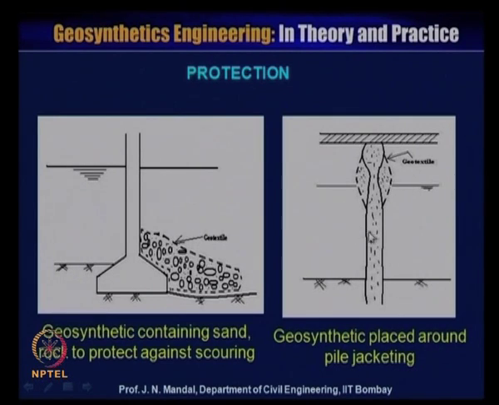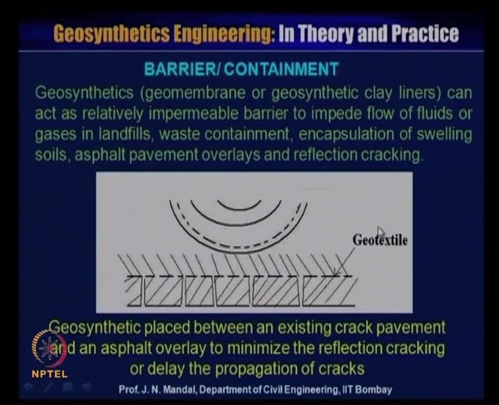Now on the right hand side you can see the geosynthetics placed around the pile jacket. If this is the pile, because of the fluctuation of the water, most of the time you find there is a formation of a neck. So this is very dangerous. So you can provide a geotextile material wrapped around the neck of the pile for pile jacketing, and you can protect this pile where the geosynthetic material acts as a protection.